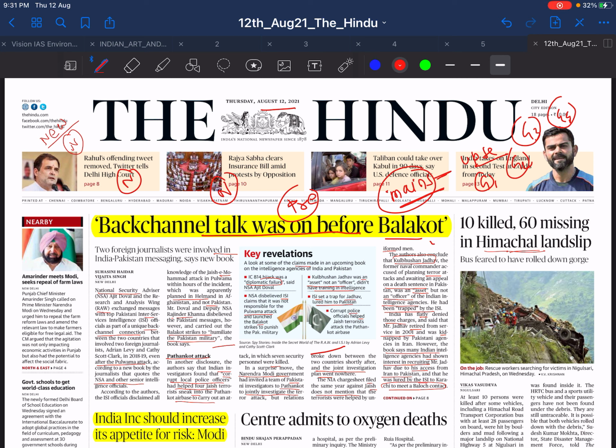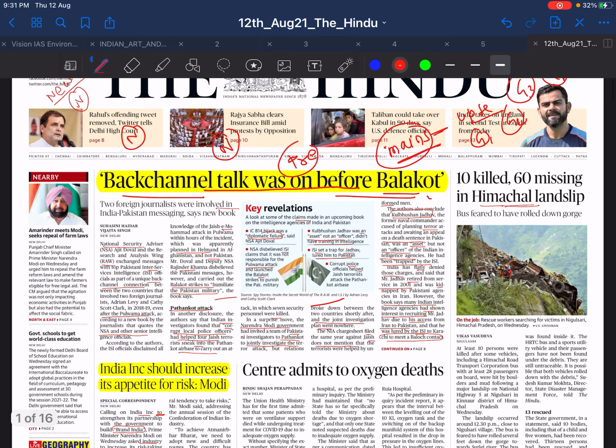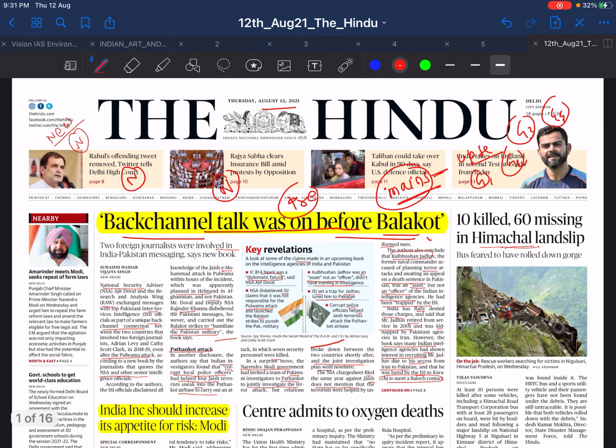If you are just reading this news and again and again making notes without any intention to know how to use them and where to use them, that is a problem. Notes should be within a few limits. It should not be that you make very big notes for a small news item. And notes should be with respect to syllabus points only. So first I will tell you how to read the newspaper.